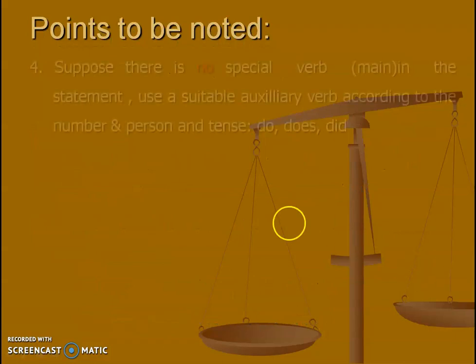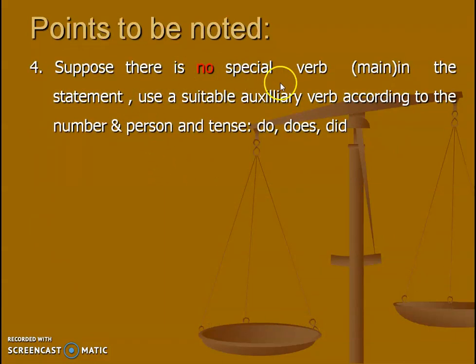Next point. Suppose there is no special verb in the statement. That means if we have a main verb in a sentence, we have to use a suitable auxiliary verb according to the number, person and tense. Number means singular or plural. Person means first person, second person or third person. According to the tense form, we have to use do, does or did.